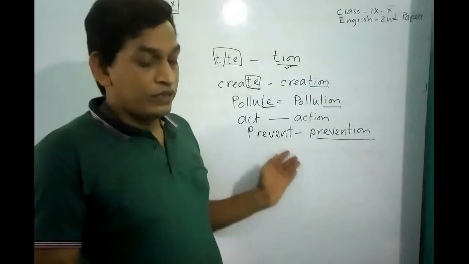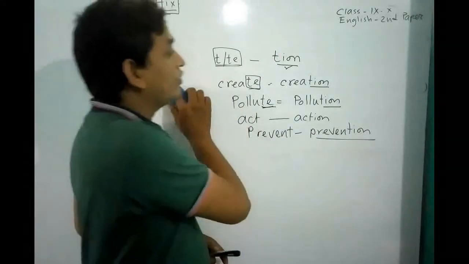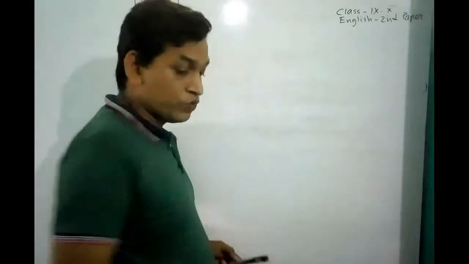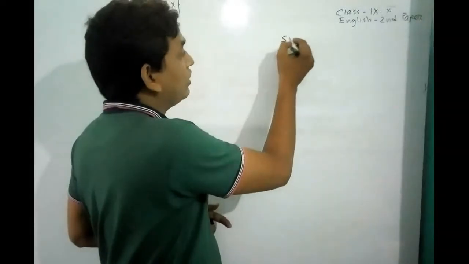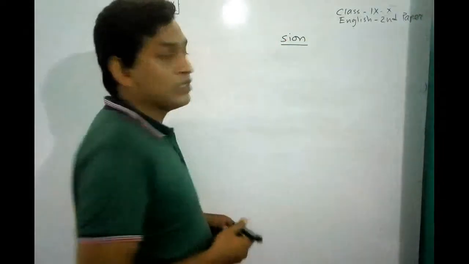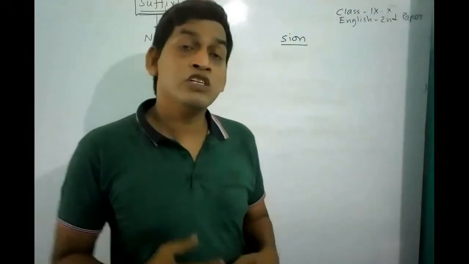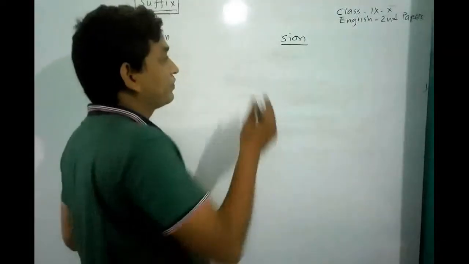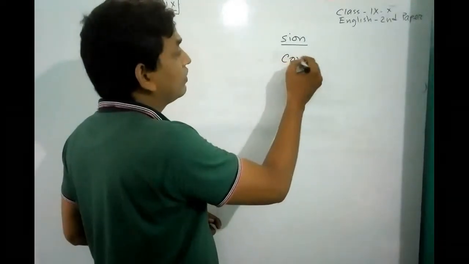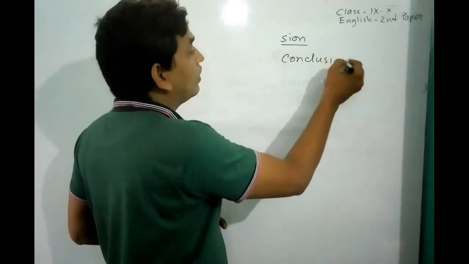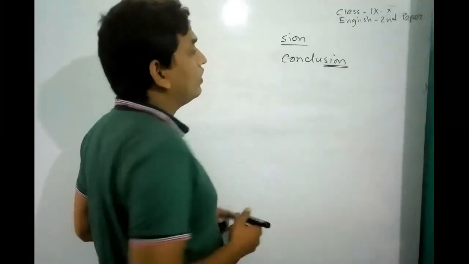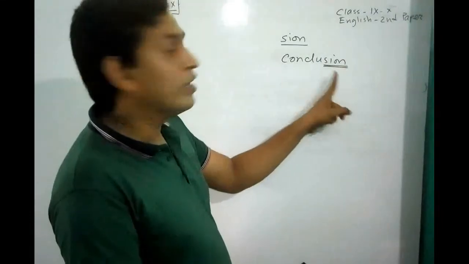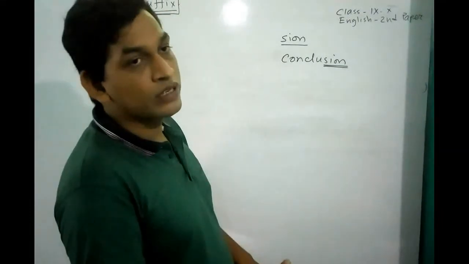Now I will discuss another suffix to make noun. This suffix is SION. The pronunciation of SION is zan. For example, conclusion. Here the word conclusion is a noun because there is SION after the verb conclude.